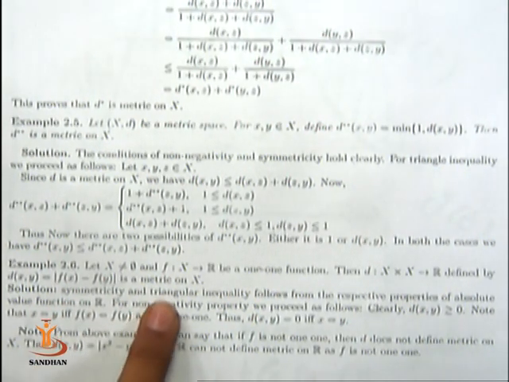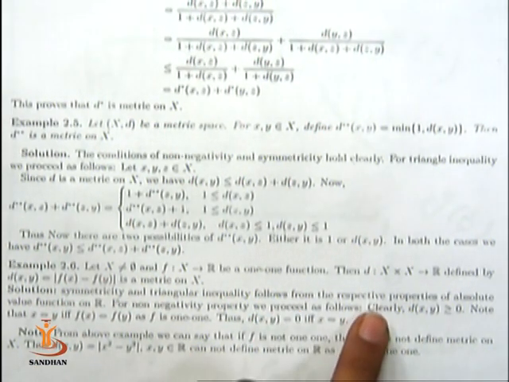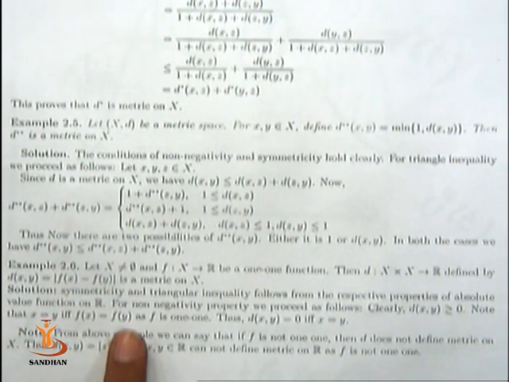Symmetricity and triangular inequality follow from the respective property of the absolute value function on R. For the non-negativity property, we will proceed as follows. That is, x is equal to y if and only if fx is equal to fy, because f is 1-1. Here f being 1-1 is a necessary condition for this d to be a metric on X.